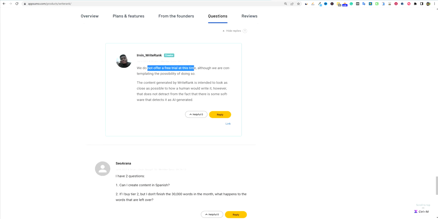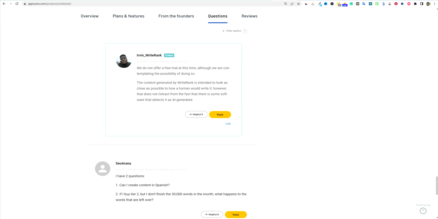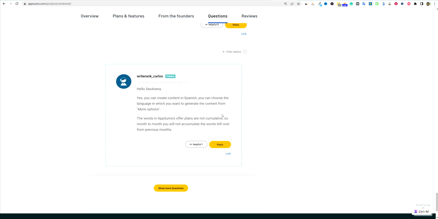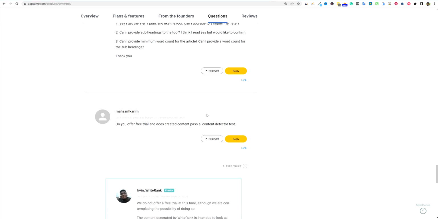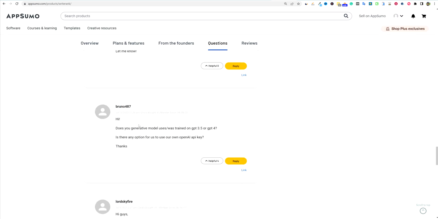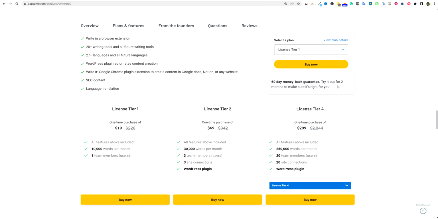They do not offer the free trial. It's intended to look as closely to human as a human would write it. However, that does not detract from the fact that there is some software that detects it as AI. Yeah, that's fine. We are going to have to wait for that. They did not answer the question over here, which was if this is 3.5 or 4. I would think that it would have GPT-4 models considering the pricing, but we will see.